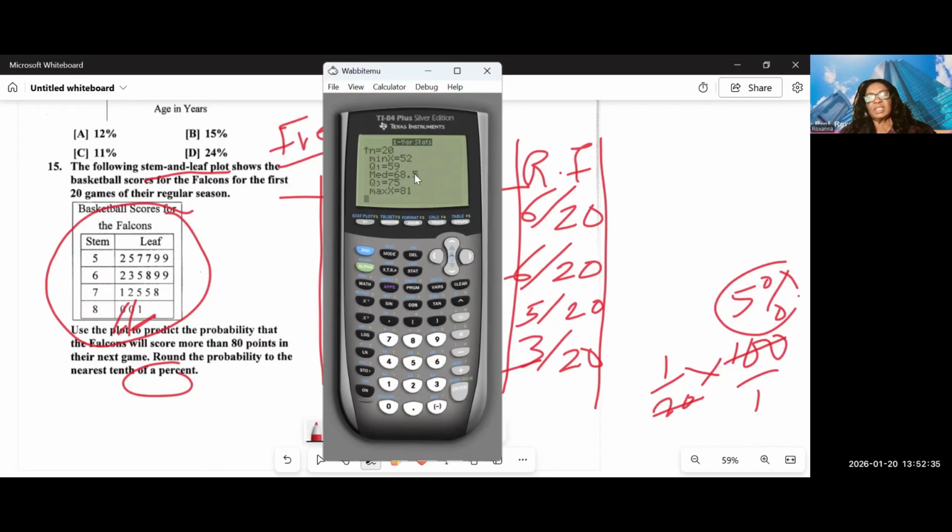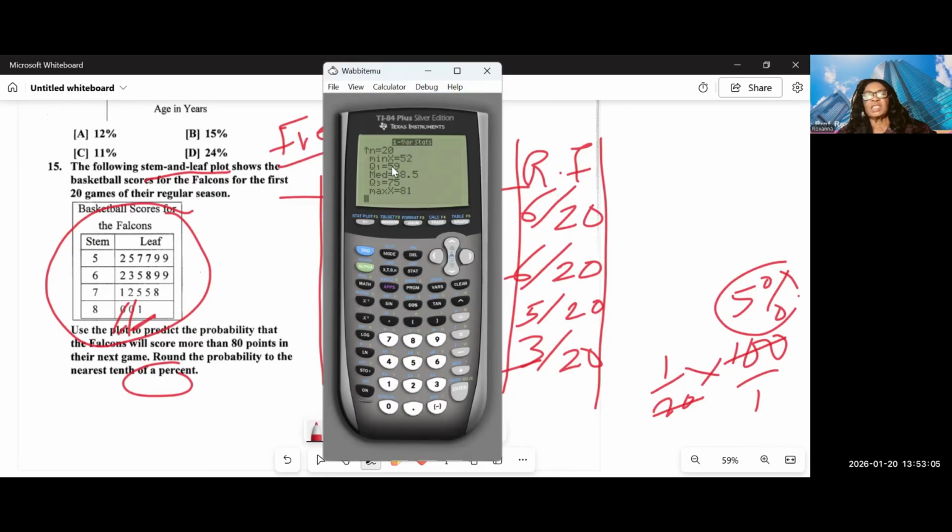And I can be asked if the data is skewed right or skewed left. Remember, if data is skewed right, the mean is greater than the median. But this data looks like it's skewed left. So let's see what the mean is again. The mean is 67, but the median is 68.5. So this data is skewed left because the median is greater than the mean.